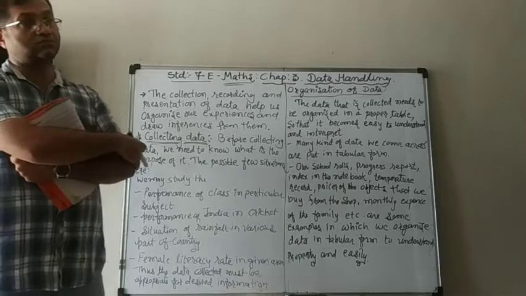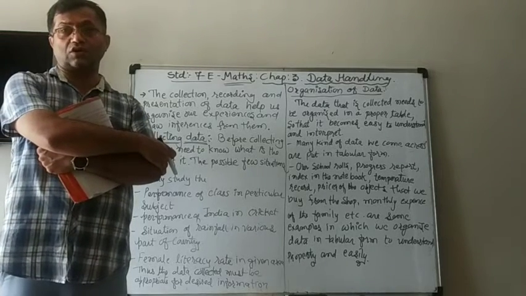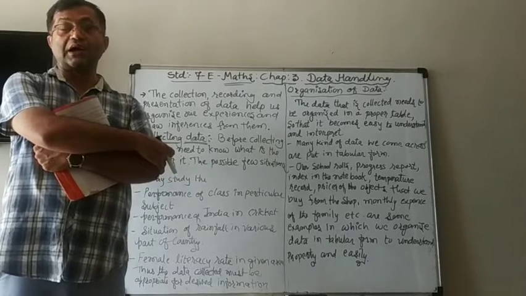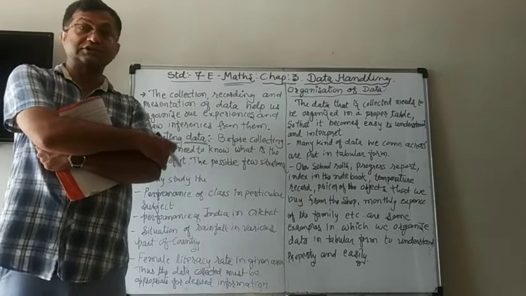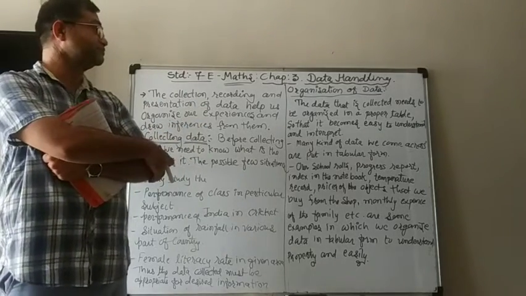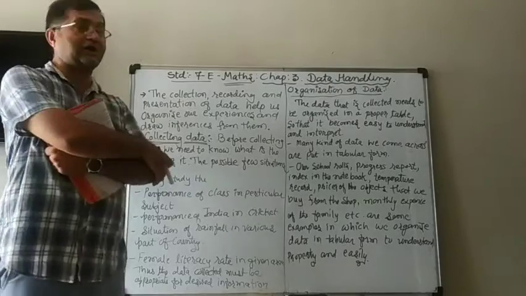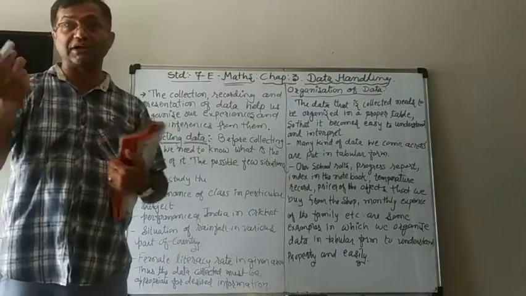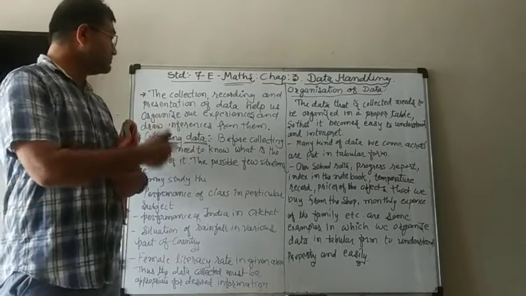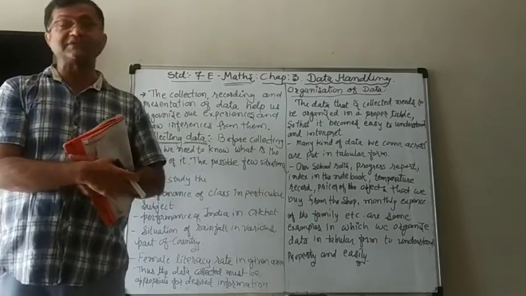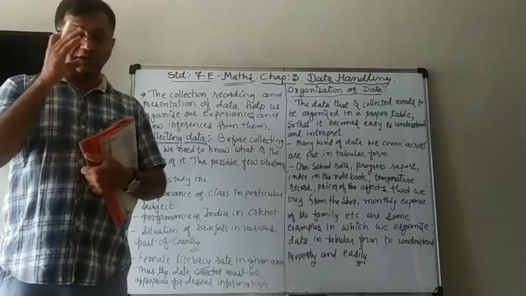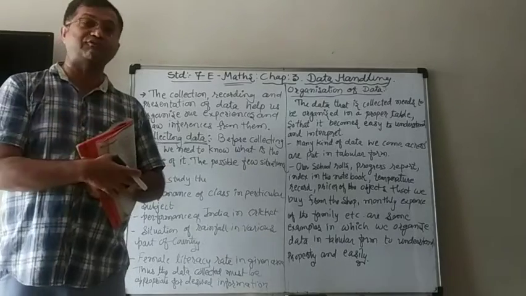You have studied in previous standards also about data: how to collect the data. What is data actually? The information that we collect is known as data. You know how to collect the data and to record the data. When you get the data, you note it down, which means recording of the data, and then presentation of data. Presentation means how to represent it, either in tabular form, graphical form, pictorial form, etc.